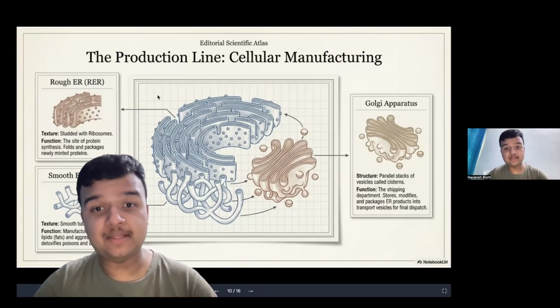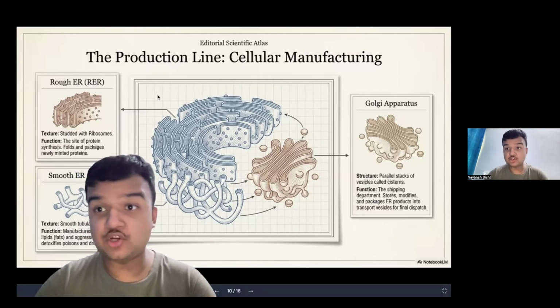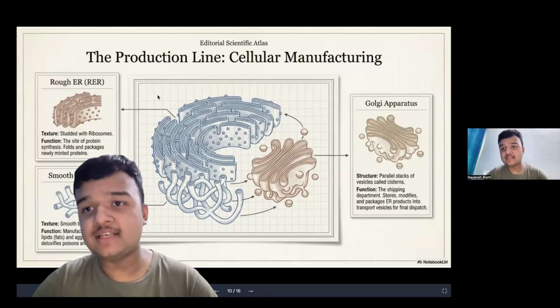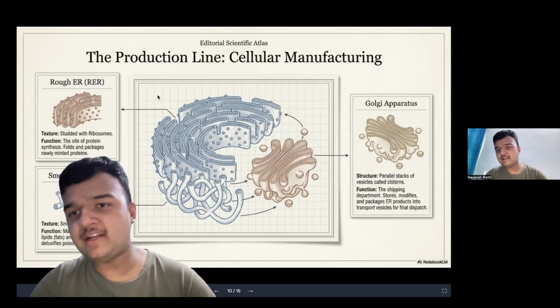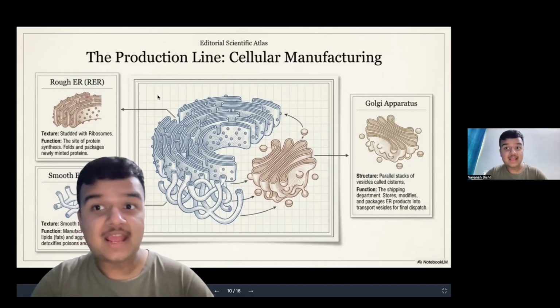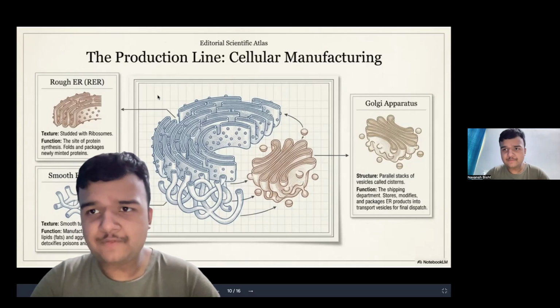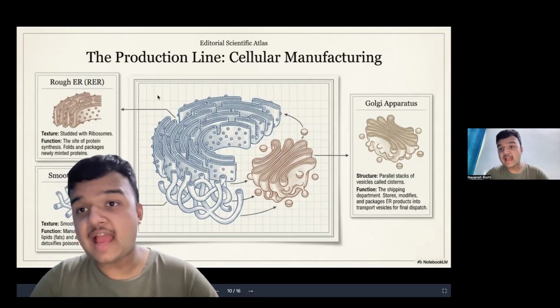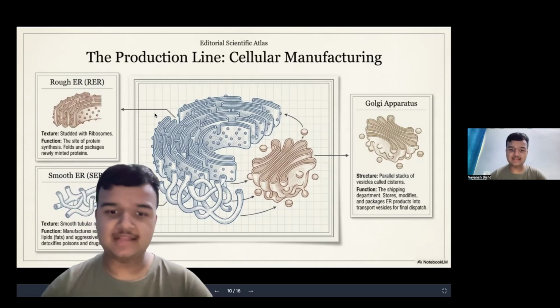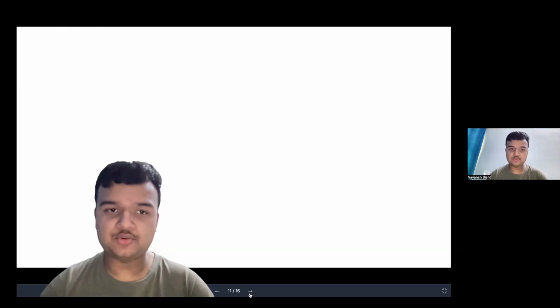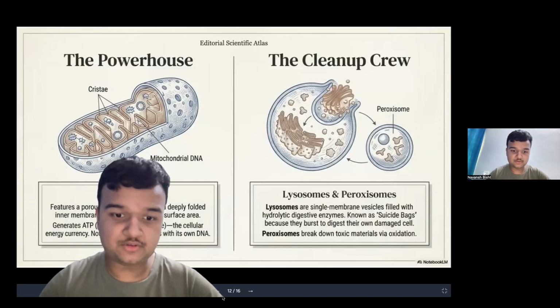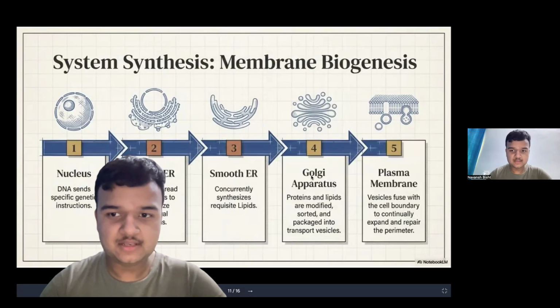Now the endoplasmic reticulum manufactured proteins and lipids and transferred them to the Golgi apparatus. The Golgi apparatus took them, did modification, storage, packaging, and transfer, and sent them on.